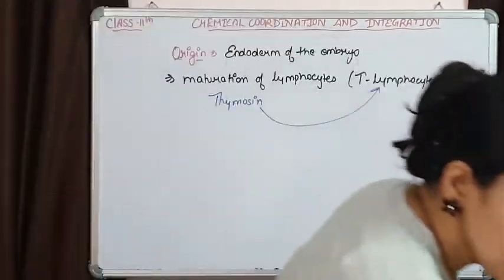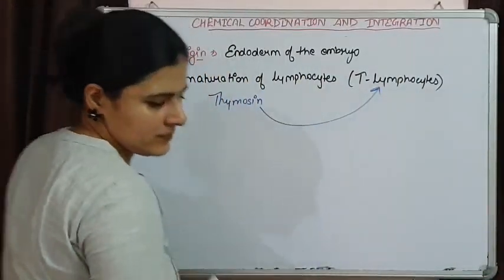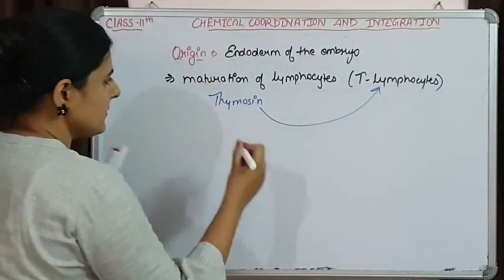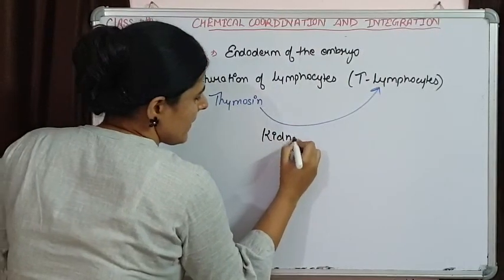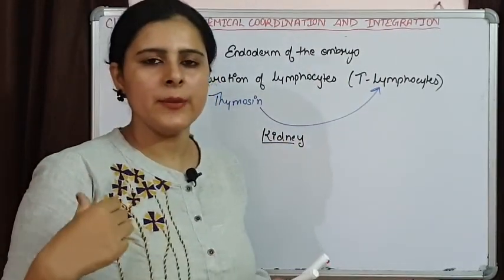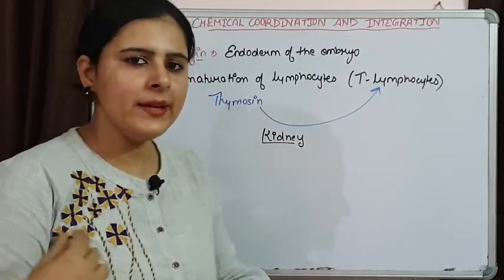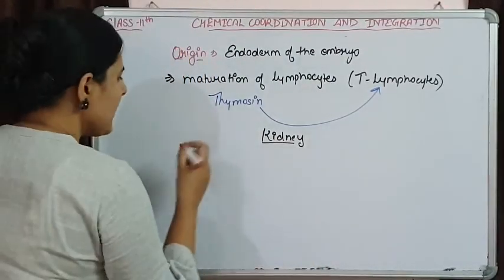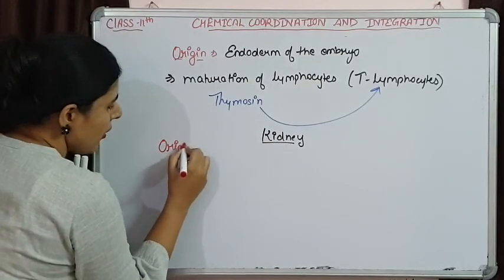Next gland is kidney. We know that a pair of kidneys are present in the abdomen region on the back side, and these kidneys are mesodermal in origin.